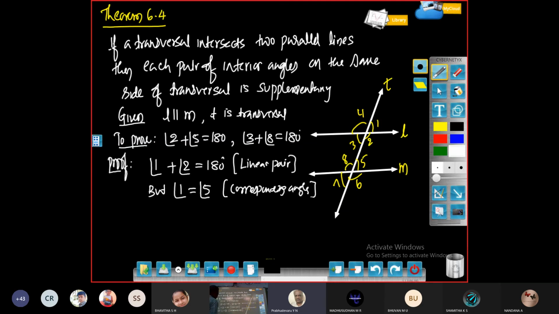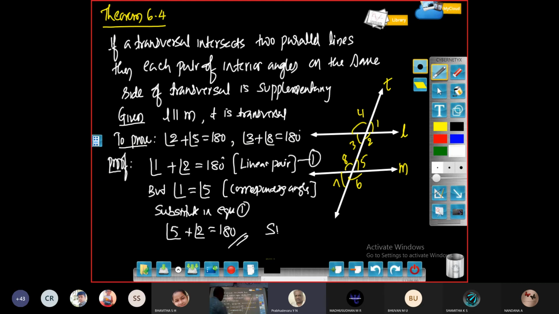Then if I substitute this in equation 1, so this is equation 1, substitute in equation 1. So what happens? In place of 1, let us write 5. Then 2 keep as it is, equal to 180 degree. So these 5 and 2 are the interior angles, hence the proof.